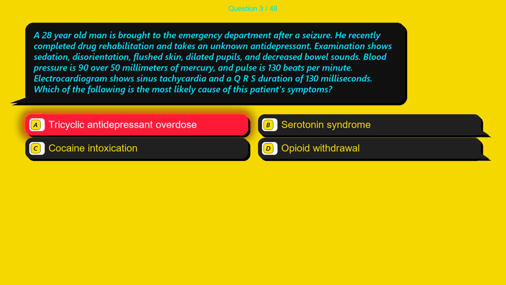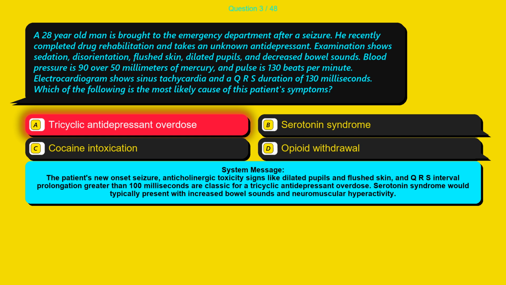The correct answer is option A, tricyclic antidepressant overdose. The patient's new onset seizure, anticholinergic toxicity signs like dilated pupils and flushed skin, and QRS interval prolongation greater than 100 milliseconds are classic for a tricyclic antidepressant overdose. Serotonin syndrome would typically present with increased bowel sounds and neuromuscular hyperactivity.